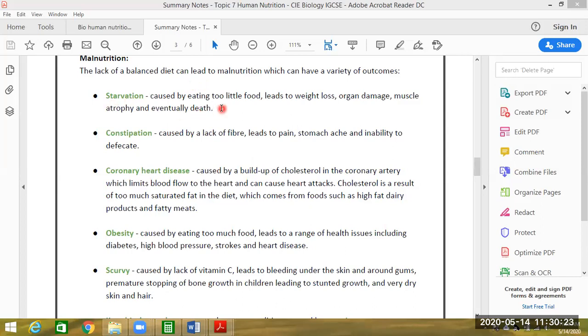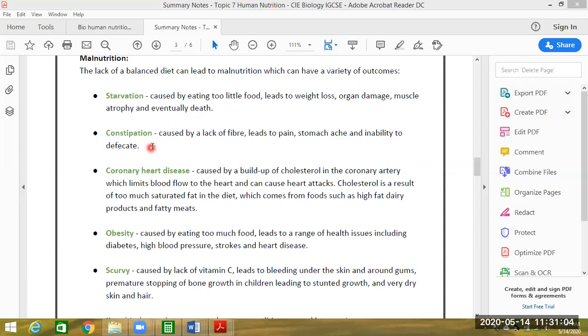Starvation is caused by eating too little food. It leads to weight loss, organ damage, muscle atrophy, and eventually death. So starvation is basically hungriness, and it is caused by eating a very small quantity of food. Starvation will lead to weight loss. Your weight will be reduced. The organs and other parts of the body will be damaged. Muscles may be destroyed, and the person will ultimately die.